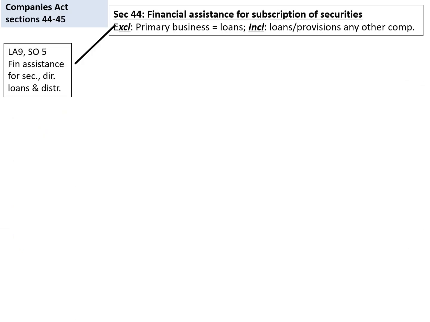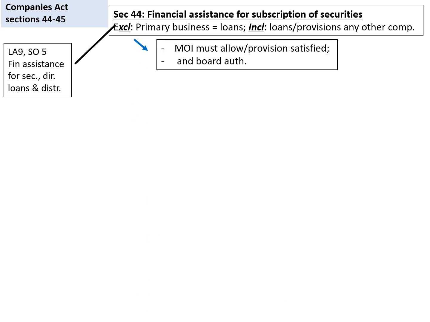Section 44, financial assistance for subscription of securities, does not include when the financial assistance is part of the primary business activities of the company. For example, a bank providing loans. It does, however, include any loans or provisions any other company would make for the assistance to buy securities.